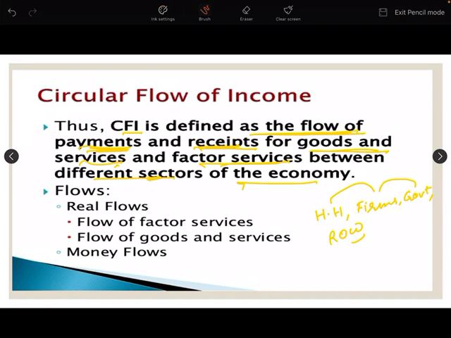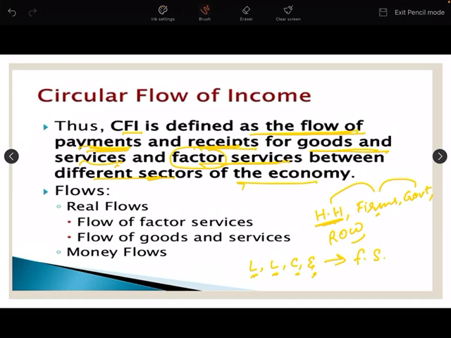I hope you all know the meaning of factor services. Factor services means services provided by factors of production in the form of land, labor, capital, and entrepreneur. Households are providing land, labor, capital, and entrepreneur to firms.